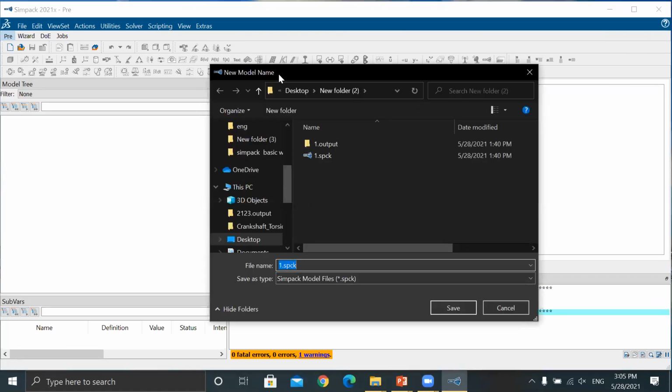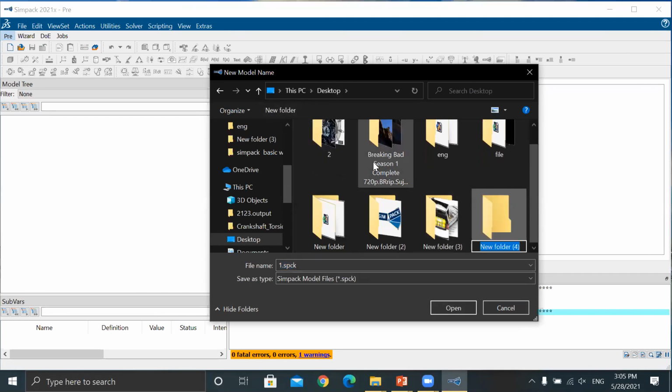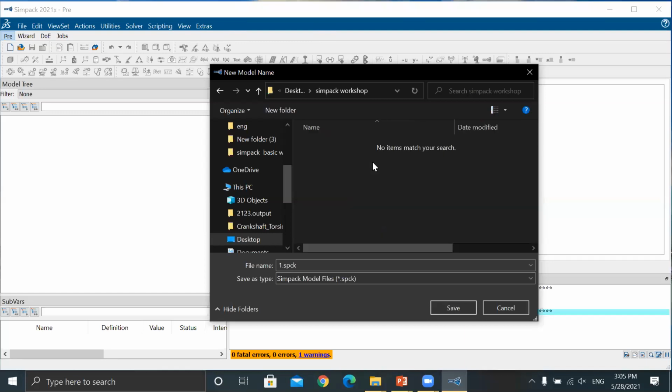Now, second thing, you have to save your model, wherever you want to save. Let's create another folder. Write the same pack workshop, and create another new folder, workshop one.